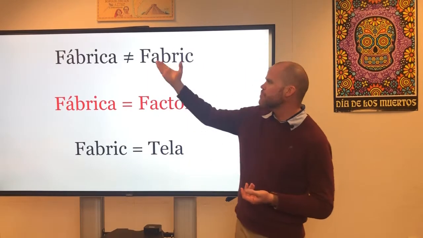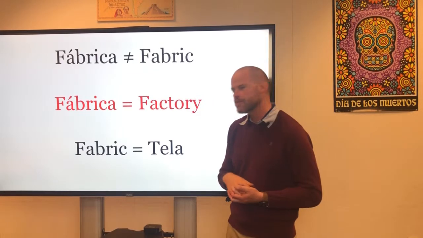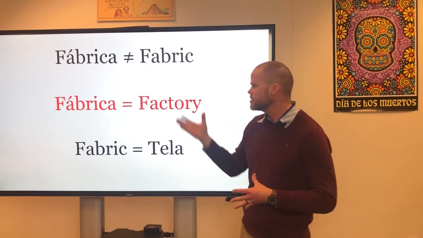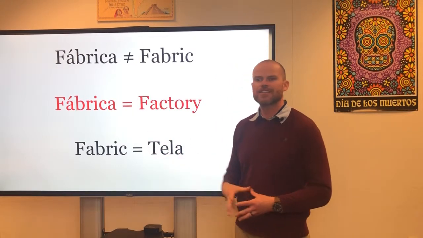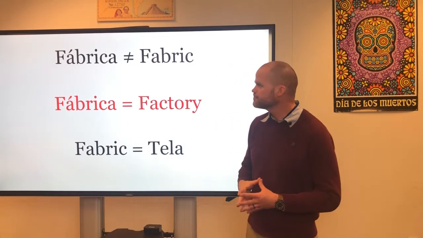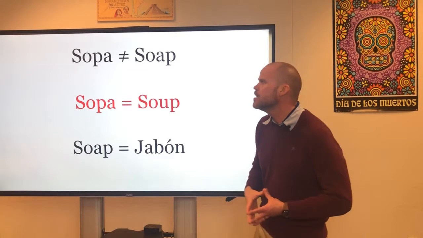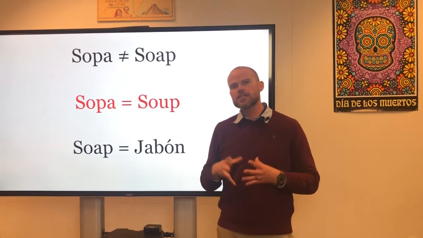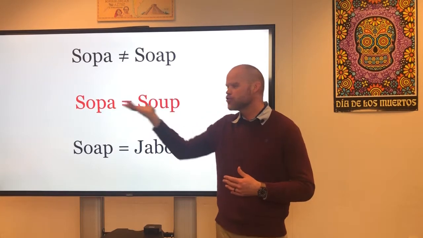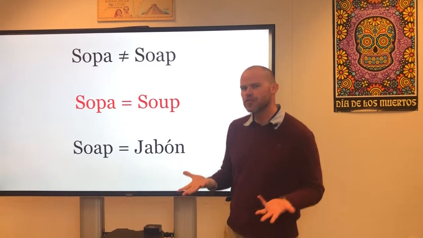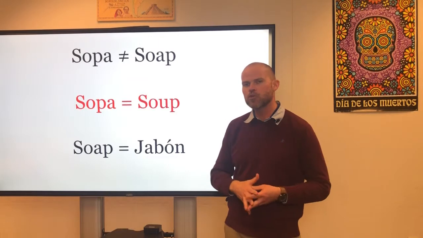Fábrica looks like it means fabric. But in fact, fábrica is a factory in Spanish. So how do we say fabric? We say tela. Tela is actual fabric in Spanish. Sopa. Sopa is not soap. It looks like it might mean soap, right? Sopa is soup. So how do we say soap in Spanish? We say jabón. Jabón is soap.